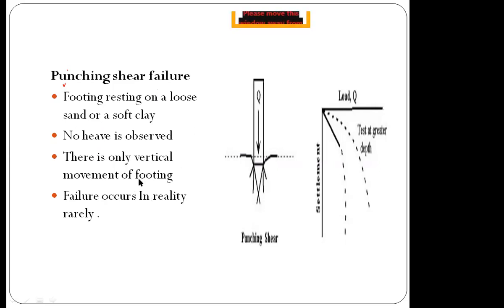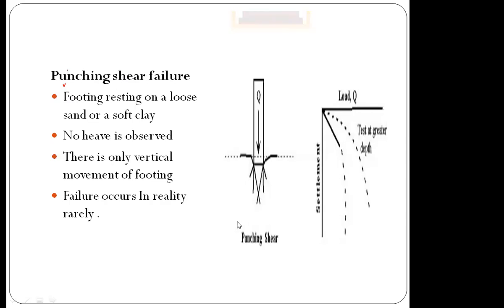There is only vertical movement of the footing. Originally the footing might be here, but because of loading it goes down, and because of that there is failure in the soil. This type of failure is called punching shear failure.